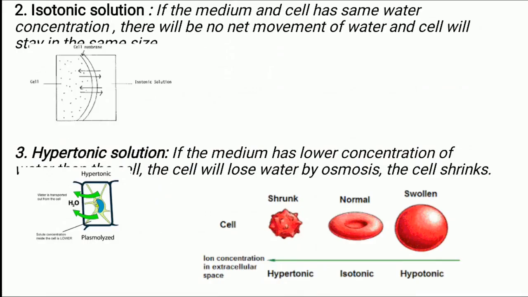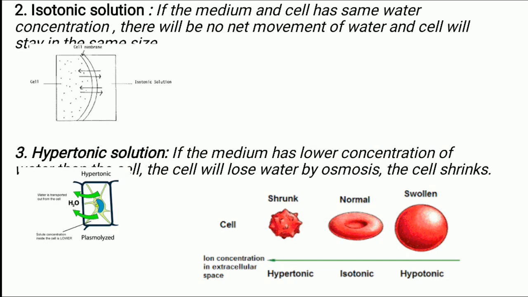The next one is isotonic solution. Isotonic solution is a solution where the medium and the cell have same water concentration. So, there will be no net movement of water and the cell will stay in the same size. And the third one is hypertonic solution.